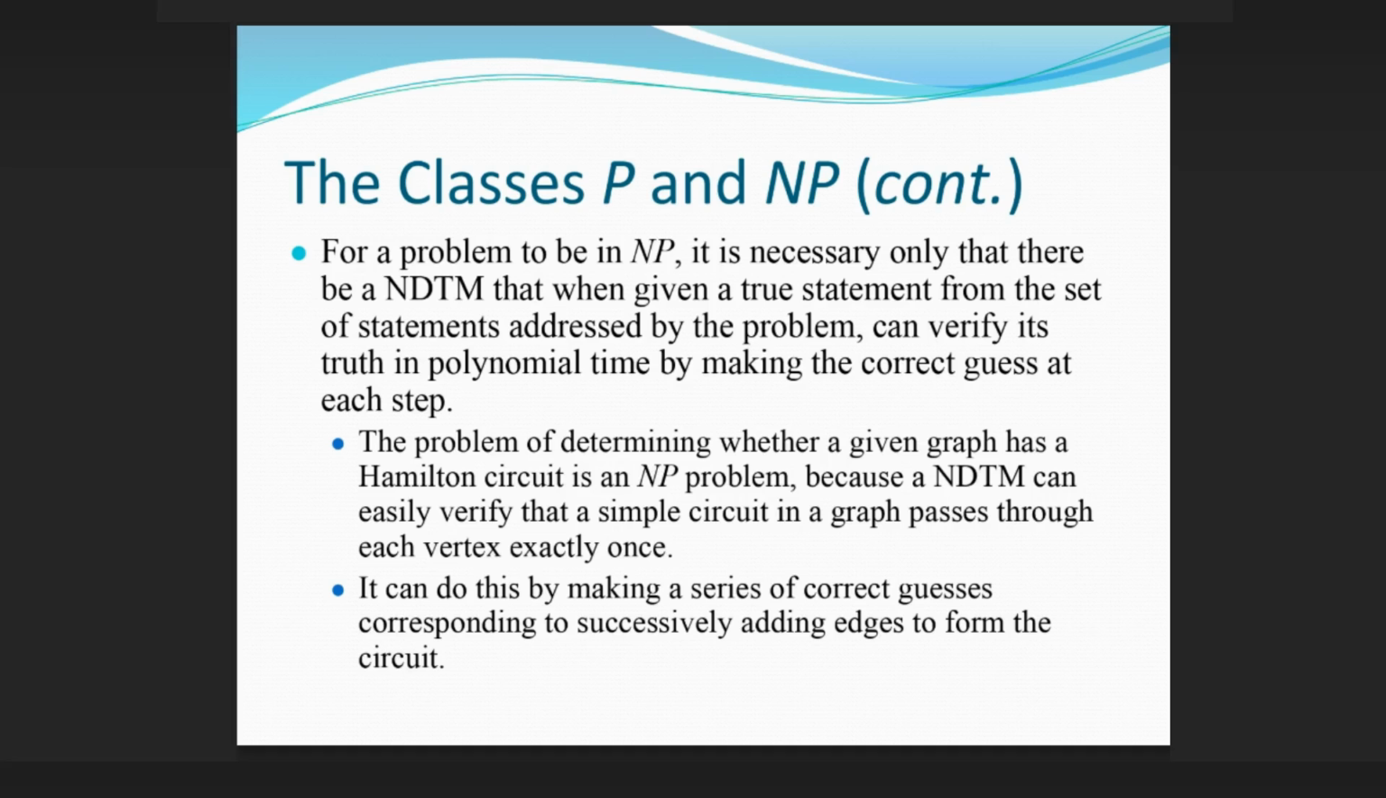The classes P and NP. For a problem to be in NP, it is necessary only that there be a NDTM that, when given a true statement from the set of statements addressed by the problem, can verify its truth in polynomial time by making the correct guess at each step. The problem of determining whether a given graph has a Hamilton circuit is an NP problem, because a NDTM can easily verify that a simple circuit in a graph passes through each vertex exactly once. It can do this by making a series of correct guesses corresponding to successively adding edges to form the circuit.